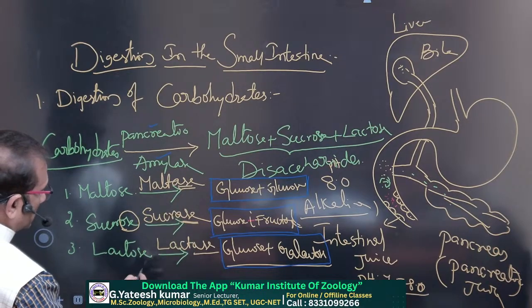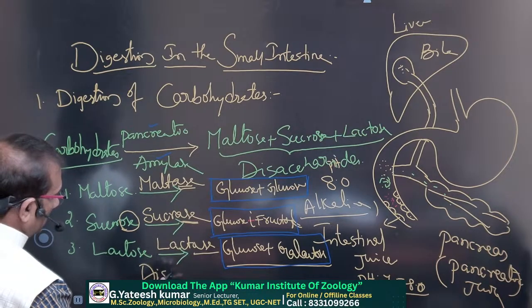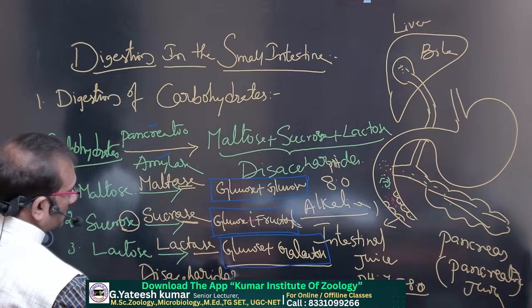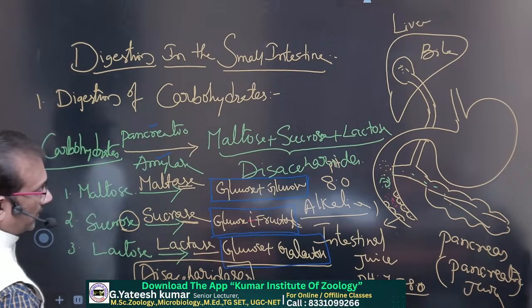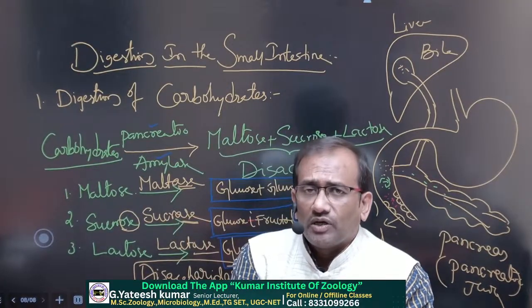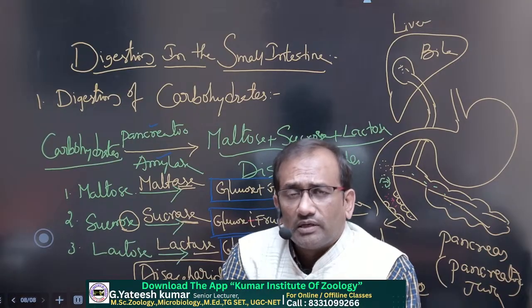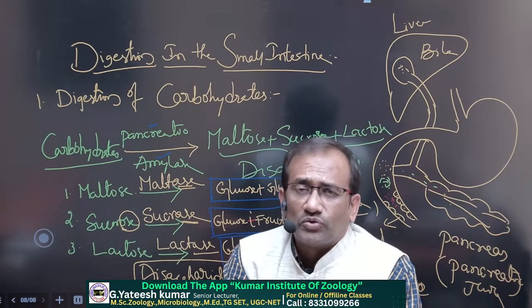These enzymes are known as disaccharidases, and they are present in the intestinal juice. So pancreatic juice converts carbohydrates into maltose, sucrose and lactose, and then intestinal juice converts them into their monosaccharides.